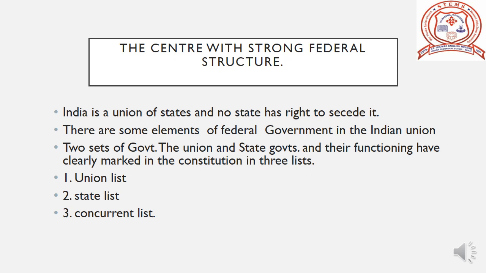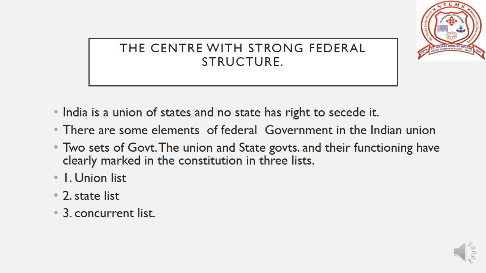State list consisted of 66 subjects, includes law and order, state government institutions, agriculture and irrigation, health, land, interstate trade and commerce, etc.